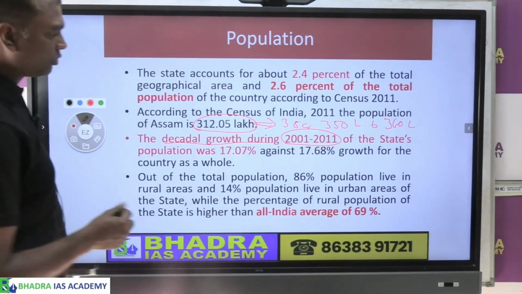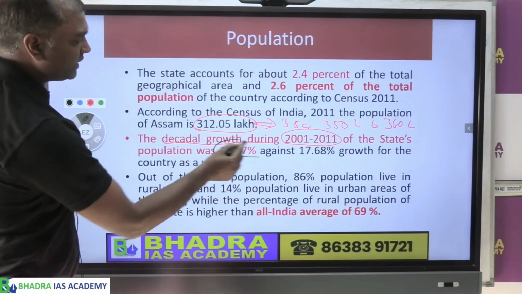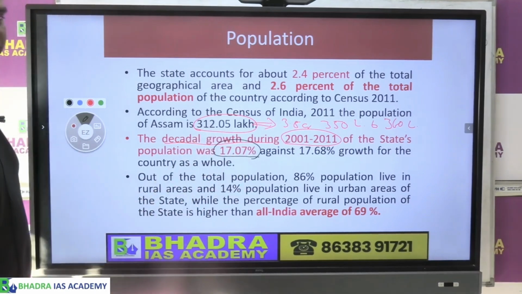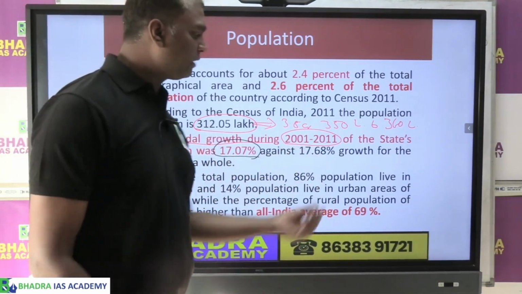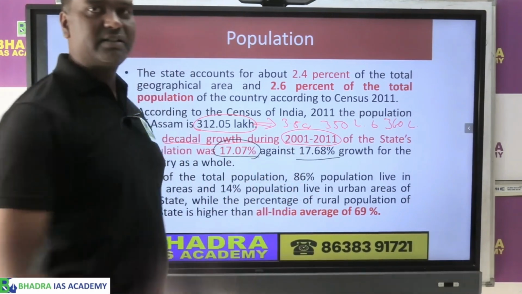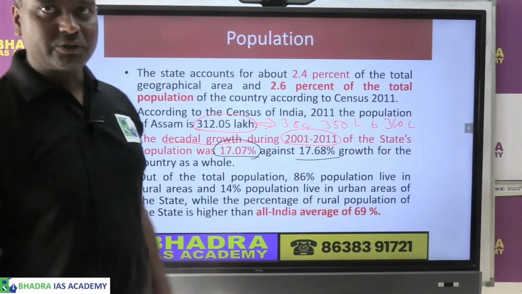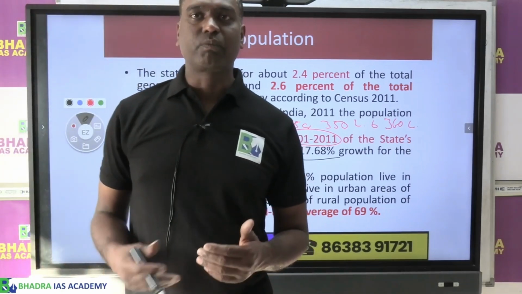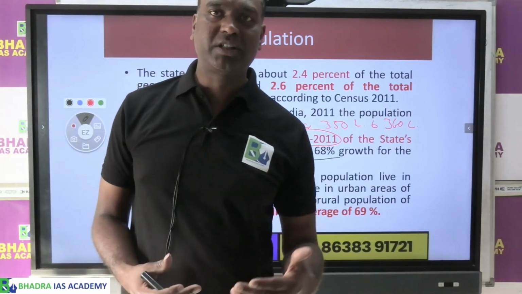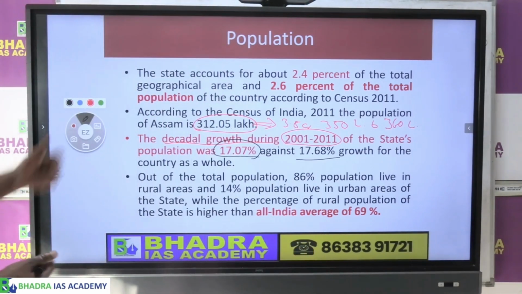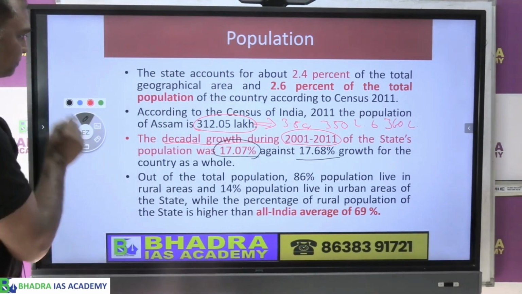The percentage growth rate in Assam was 17.07, which is almost the same as the national average of 17.6. So there is not much difference. The population growth of Assam was almost the same as the population growth of India. That is the basic statistics we find there.